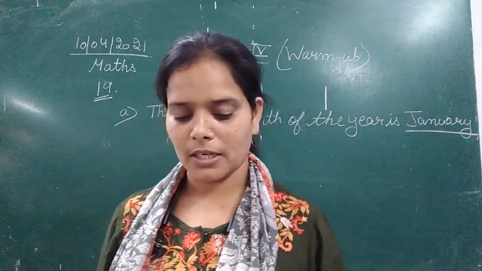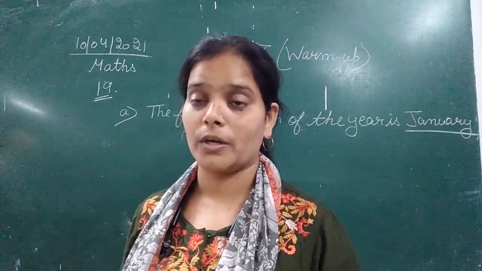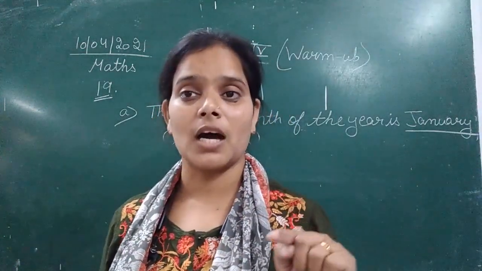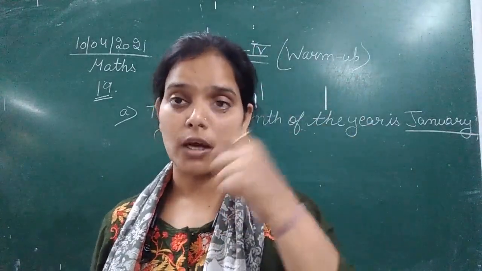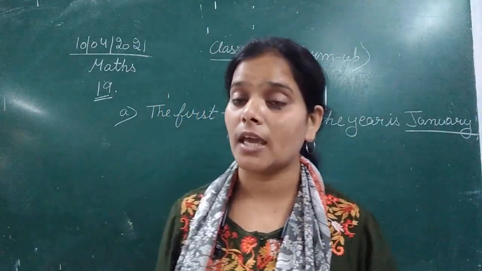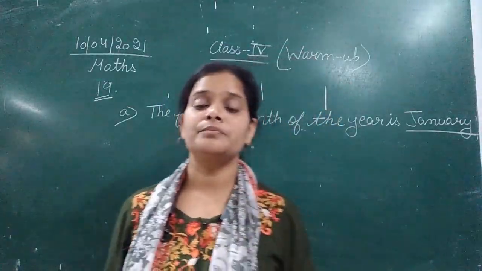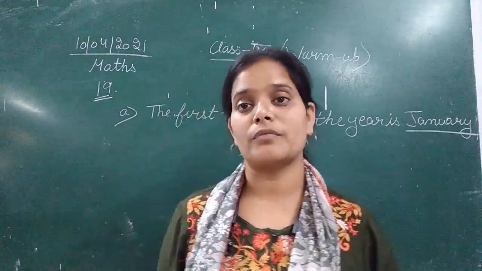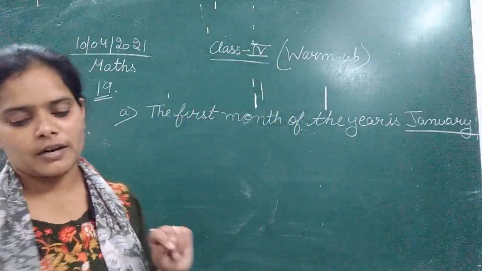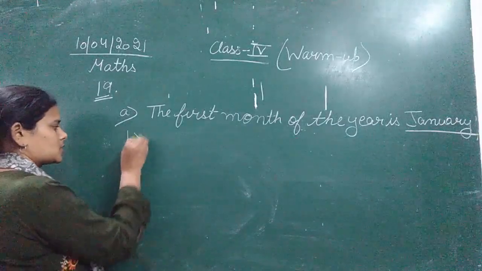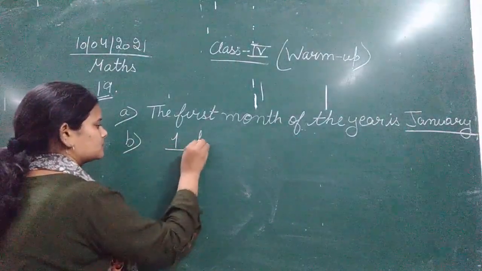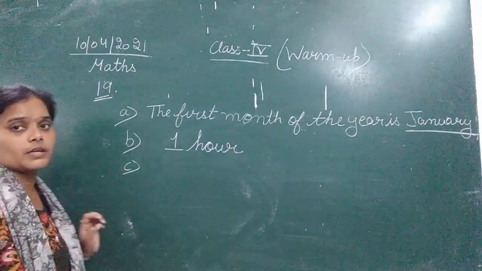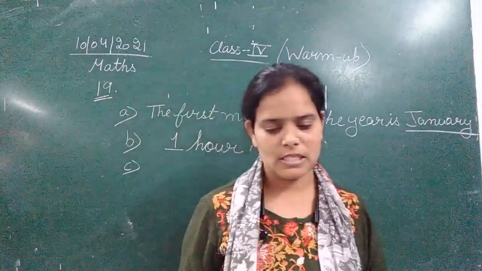The question is, the minute hand takes dash hour to complete a round. How many hours does it take to complete a round of a watch? It takes only 1 hour to complete a round of that clock. So the answer for B is 1 hour. Clear?